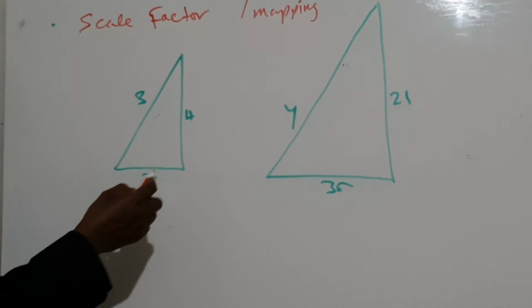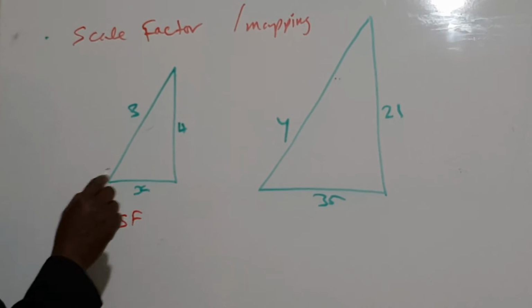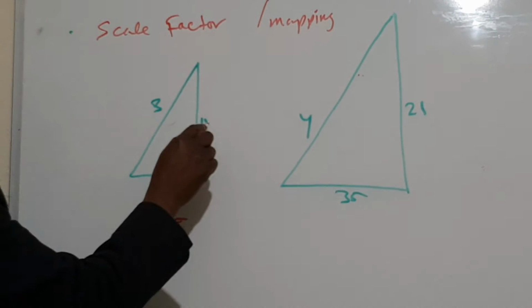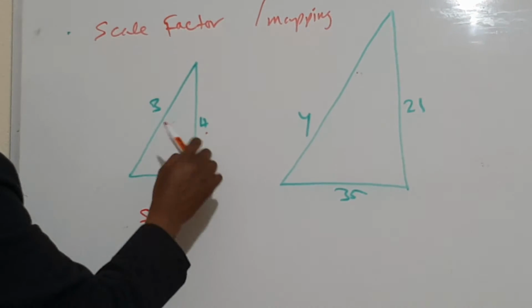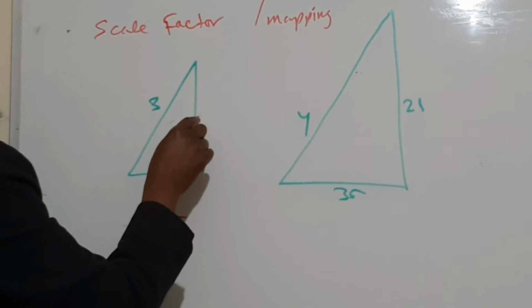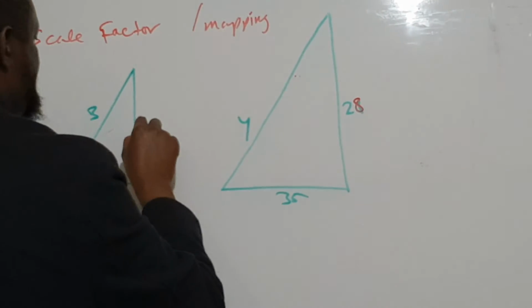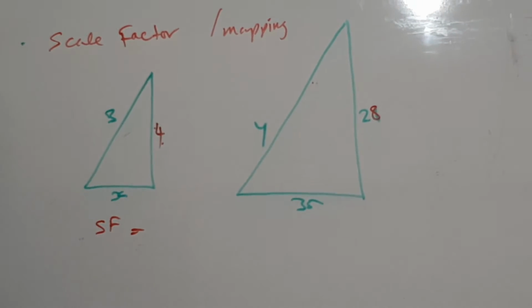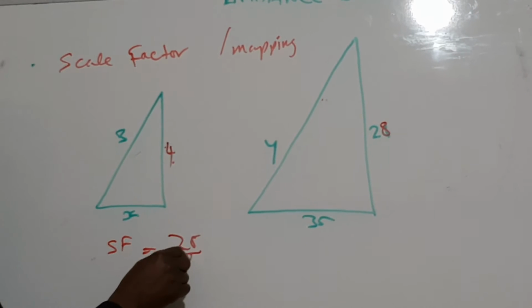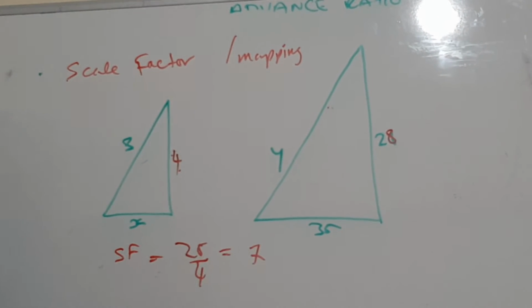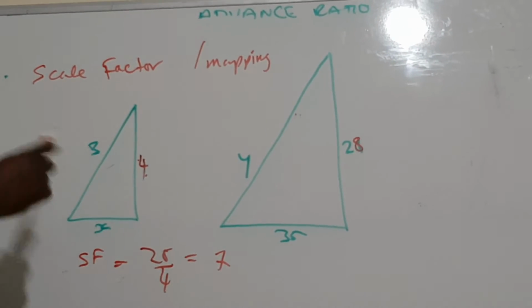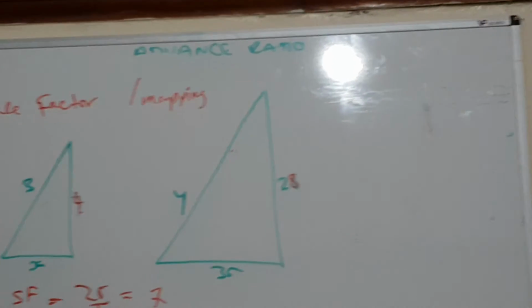To find the scale factor, you find the known side. The known sides are 4 and 28. So the scale factor is 28 over 4, which is equal to 7. So it means this figure has been enlarged 7 times.